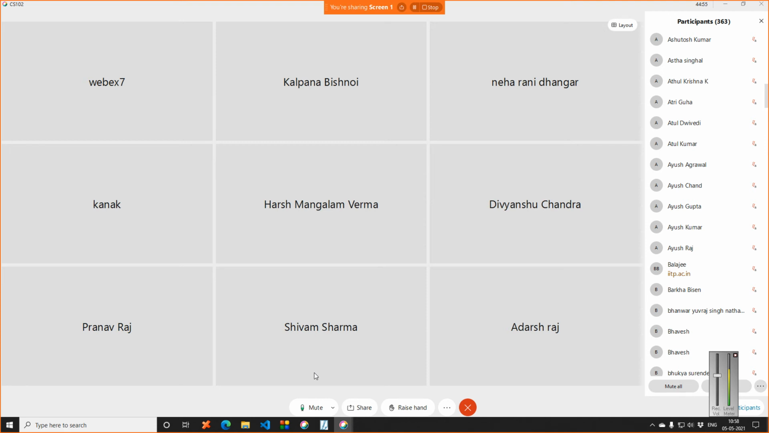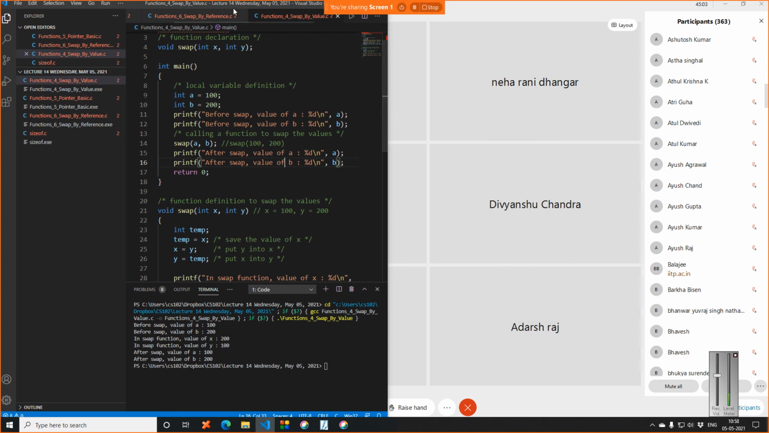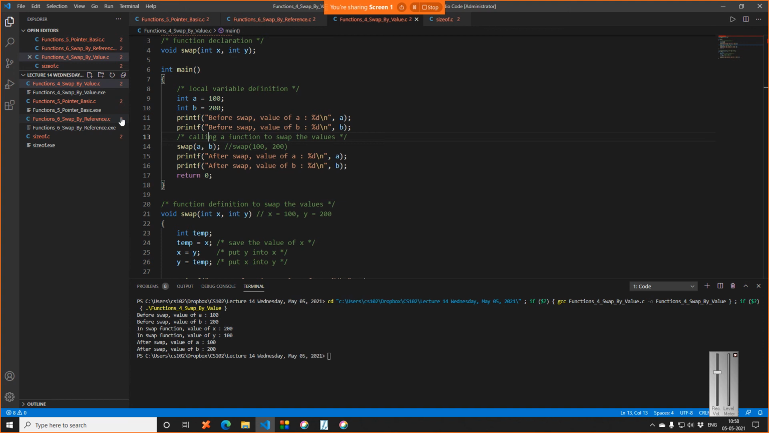Now we will see how we can write the same function and change the value in the function as well as change the value in the main. So let me just maximize this. Okay, so before that we need to understand the concept of a pointer.